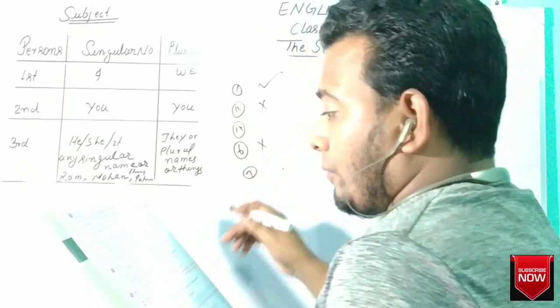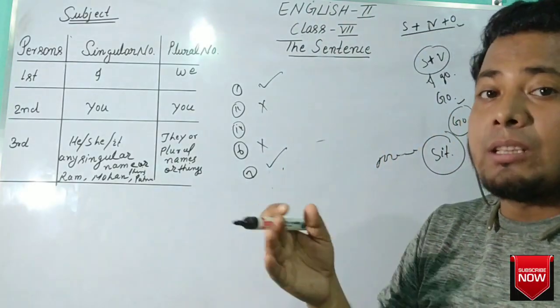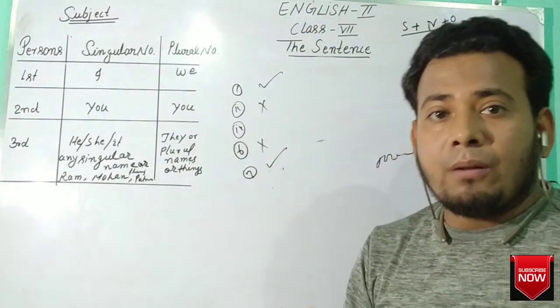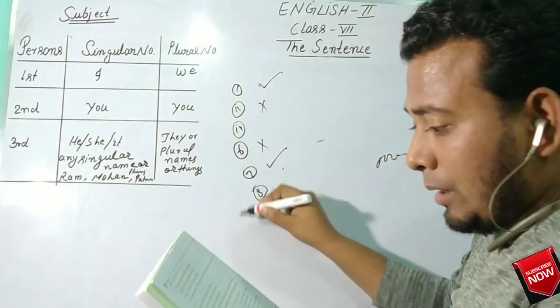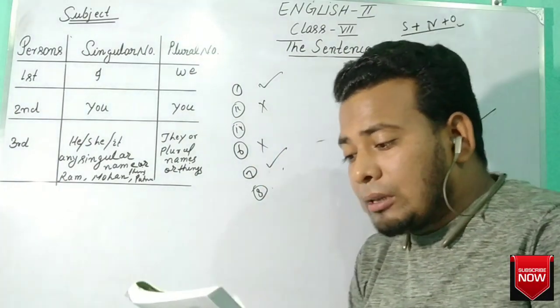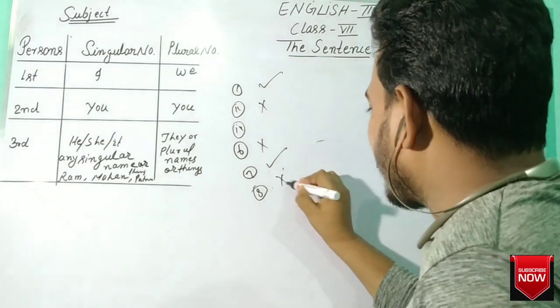Question number 7. We were tired of waiting for the train. Yes, it is a sentence because it has a subject and a verb. It is arranged in proper order. Question number 8. The colonies across the railway line. There is no verb, so it is not a sentence.